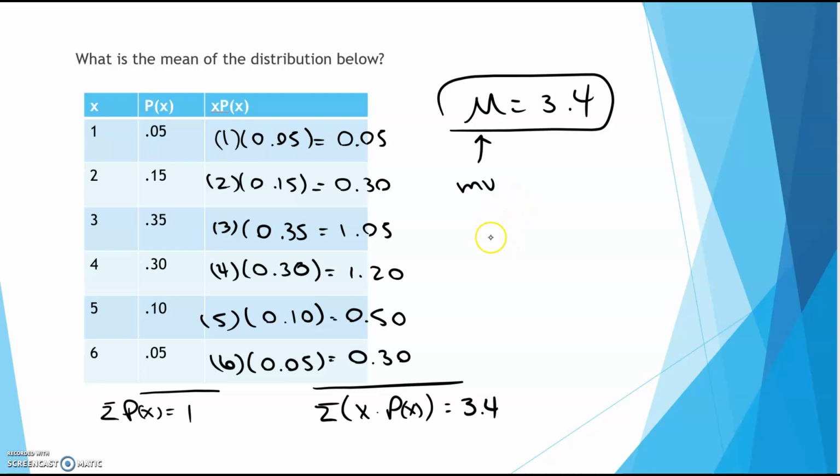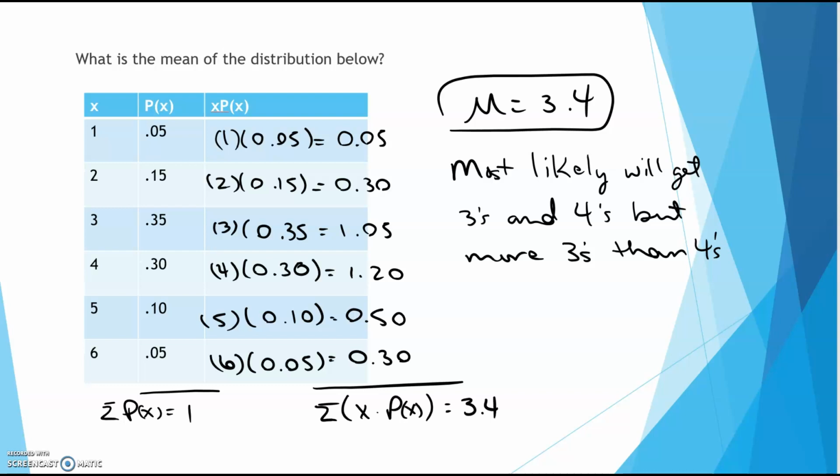So your expected value, or your mean, or what you expect to happen, you will most likely roll 3s and 4s, but you will roll more 3s than 4s because 3.4 is just a hair closer to 3 than it is 4.